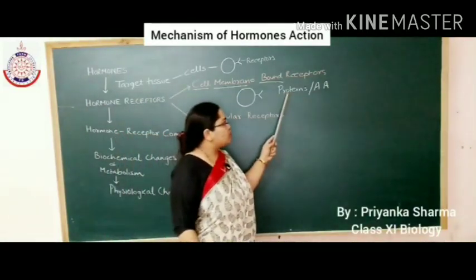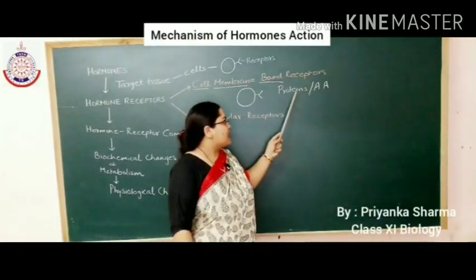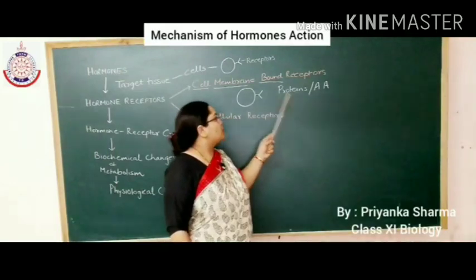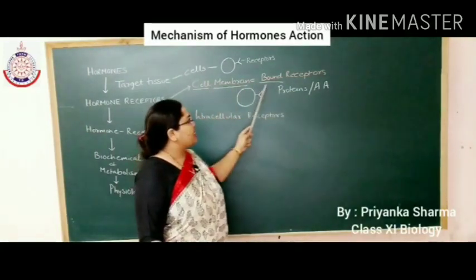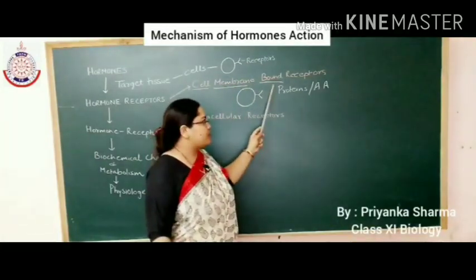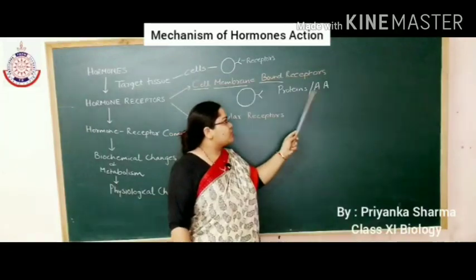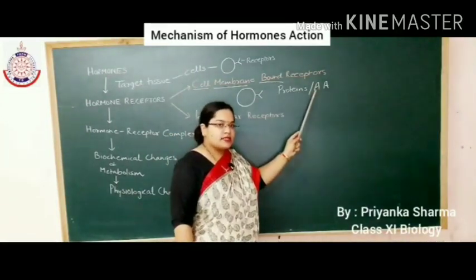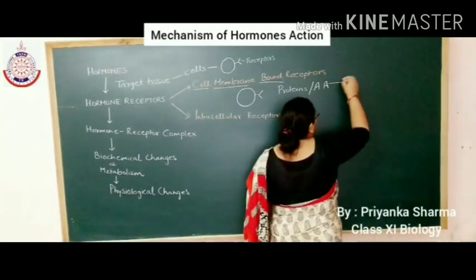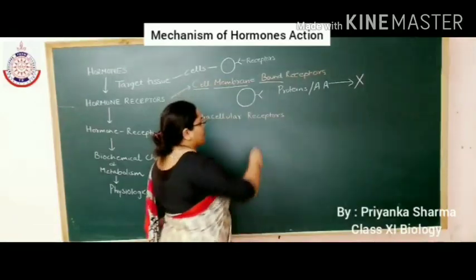So these protein hormones and amino acid derivative hormones work on the target tissue with the help of cell membrane bound receptors. Why do they work through the cell membrane bound receptors? Because these hormones cannot enter inside the cell. They cannot cross the cell plasma membrane.